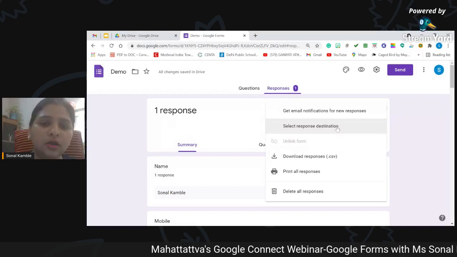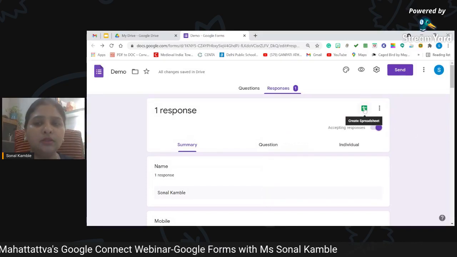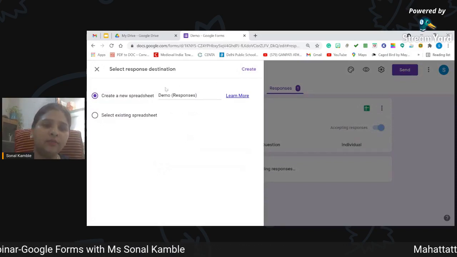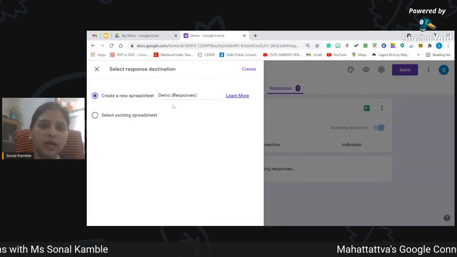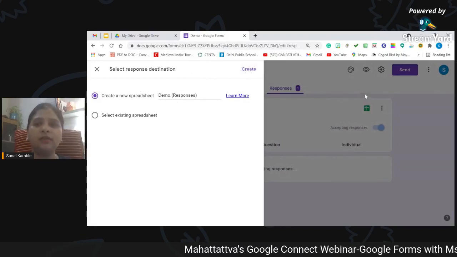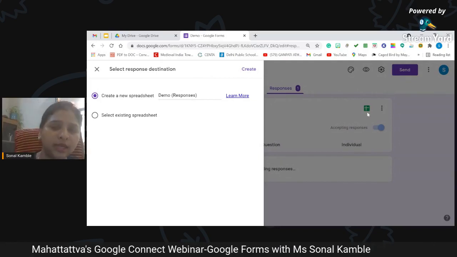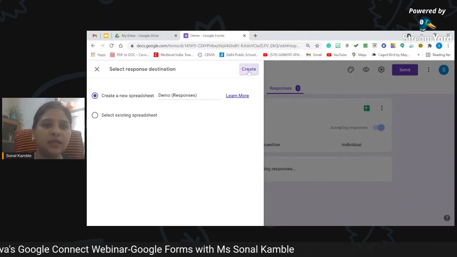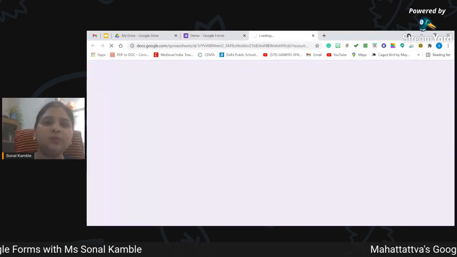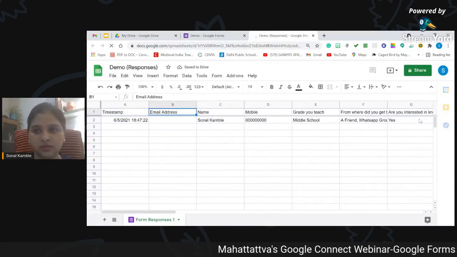If I do not select the response destination and I simply click on this, it will create a spreadsheet with the name of the form, that is demo, along with responses. I am just creating it. If you click on the three dots and choose that, it is the same. If you directly click on the icon, it is the same. It is created, and you can see whatever response was submitted is collected here along with the questions.